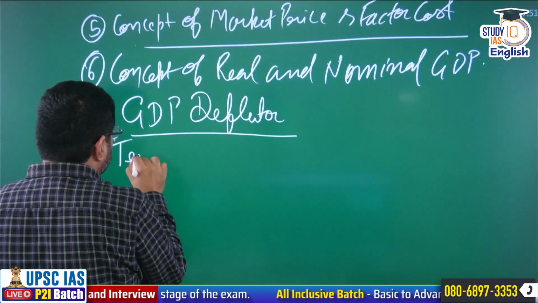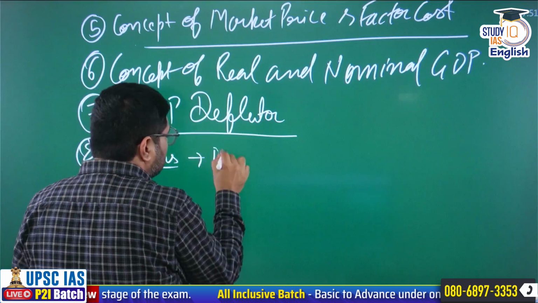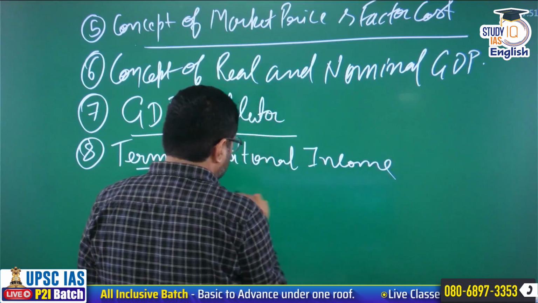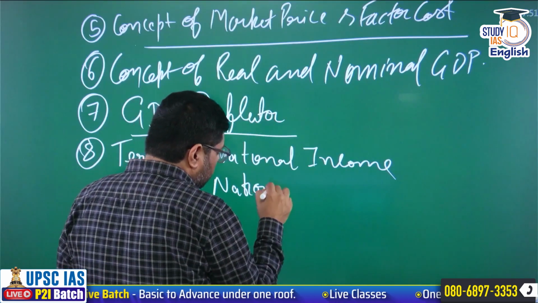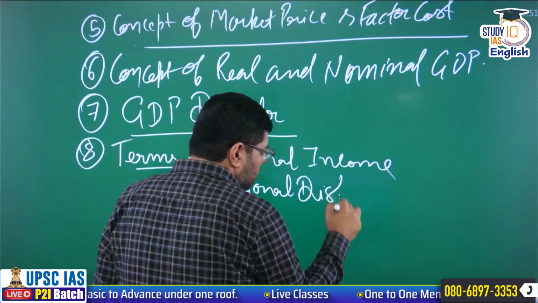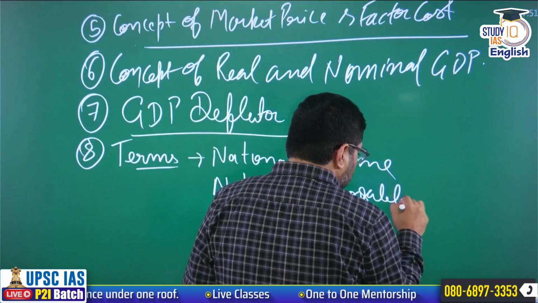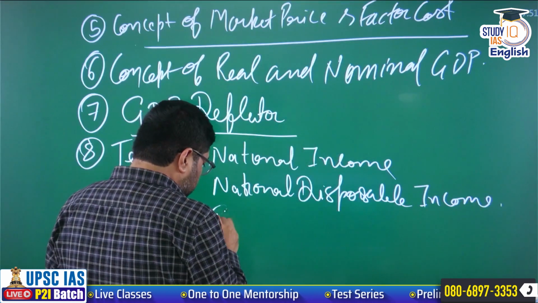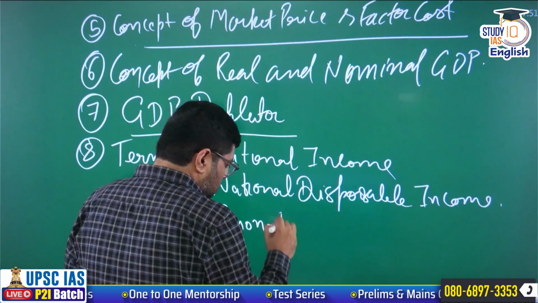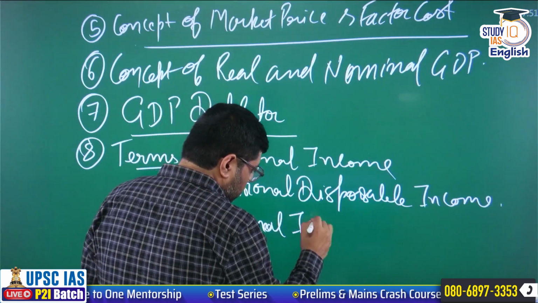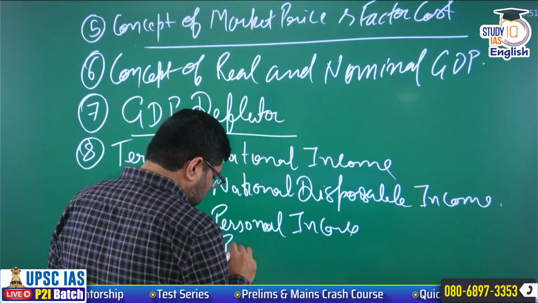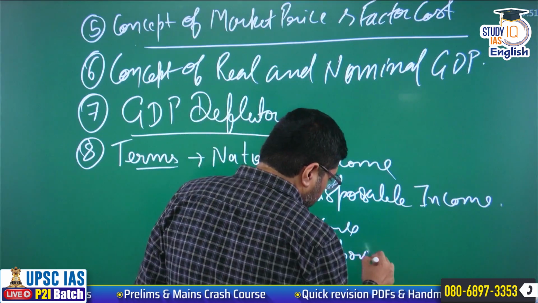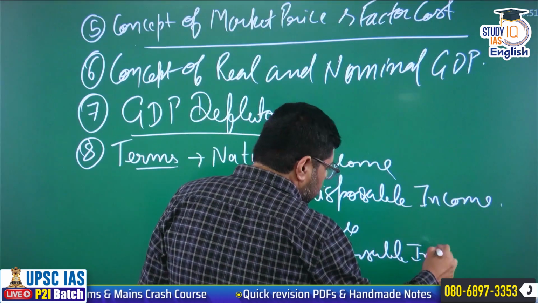These terms are: what is national income, what is national disposable income, what is personal income, what is personal disposable income. So these things you must know.